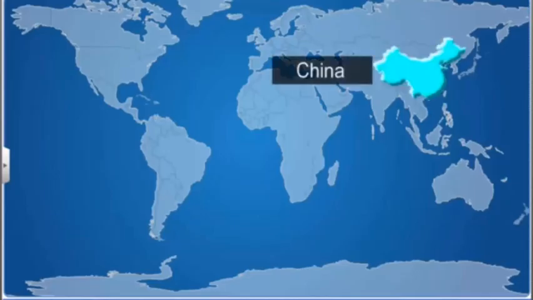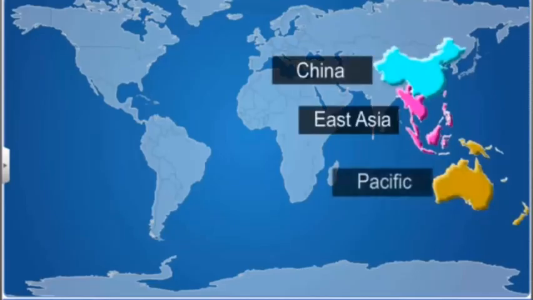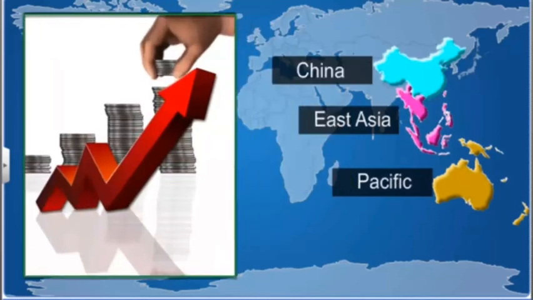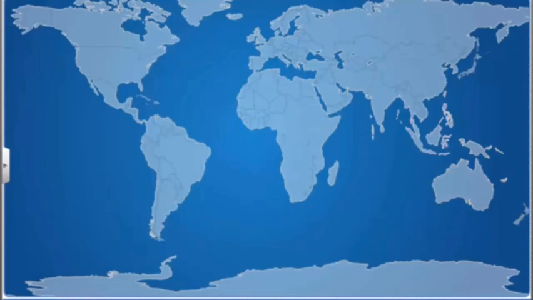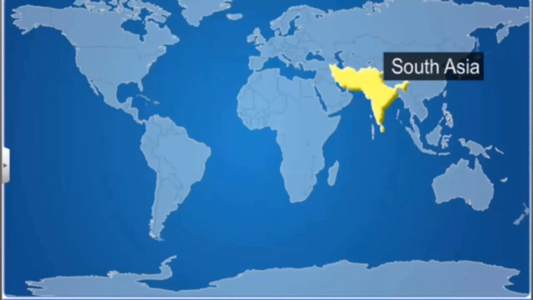The rapid decline in poverty in China and East Asia and Pacific is associated with rapid economic growth and huge investment in human resources development in these regions. This economic growth was not matched by South Asian countries, and therefore the decline in poverty has not been as rapid there.